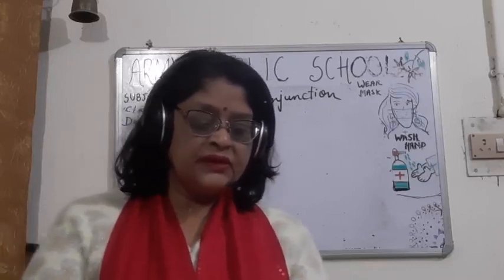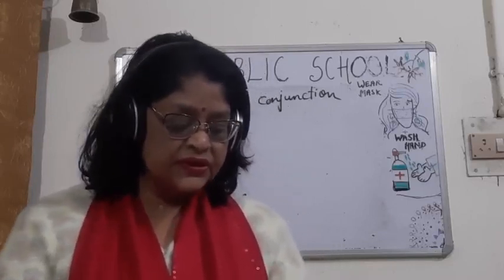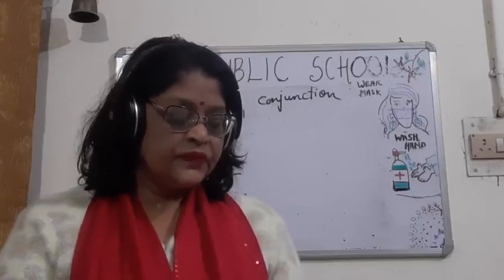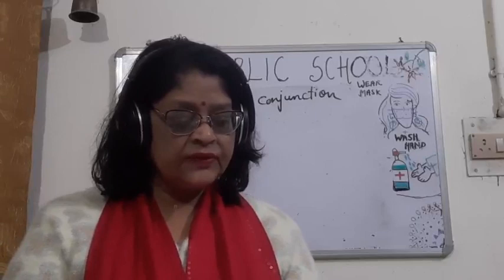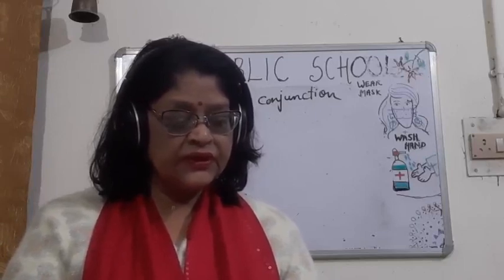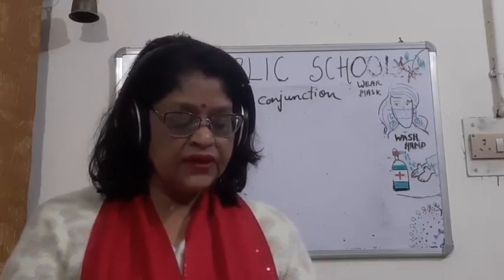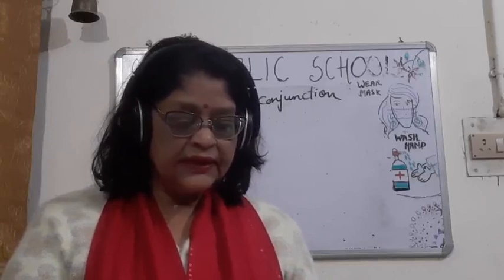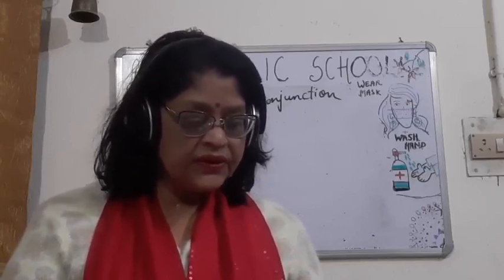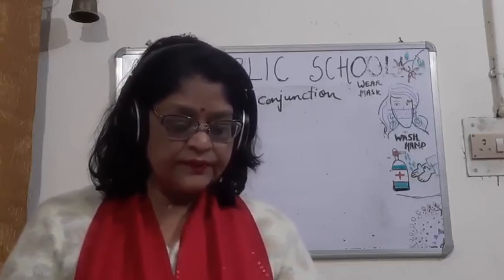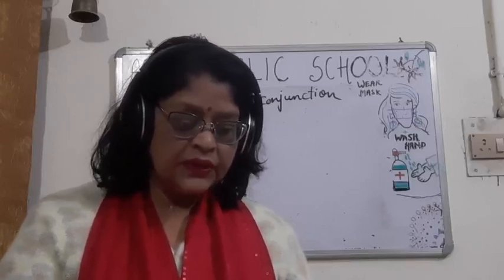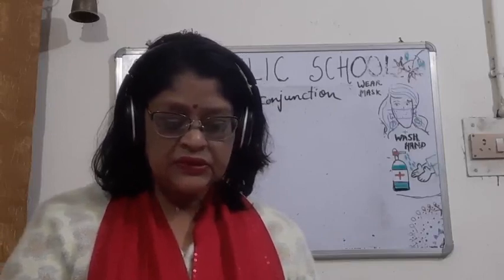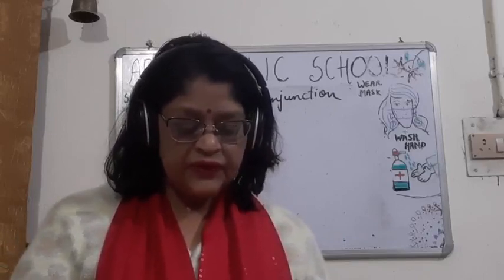Now children, the other type of conjunction is subordinating conjunction. The first type of conjunction was coordinating conjunction, and we had four types of conjunction there. Now we have subordinating conjunction.